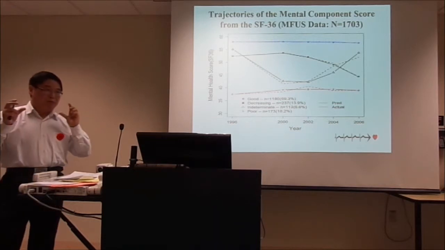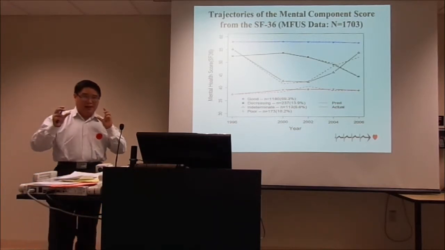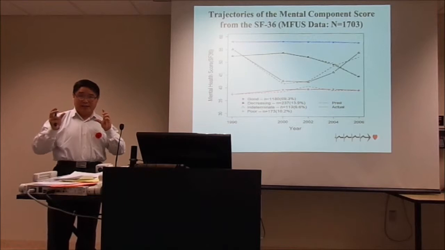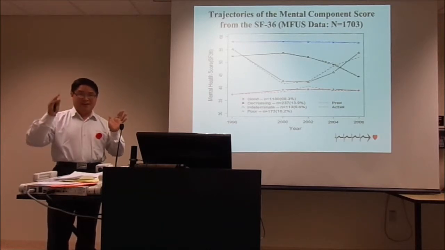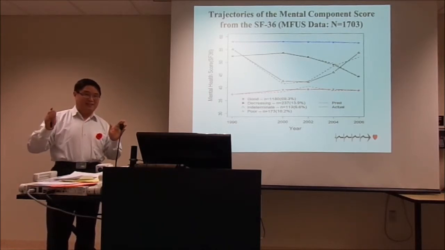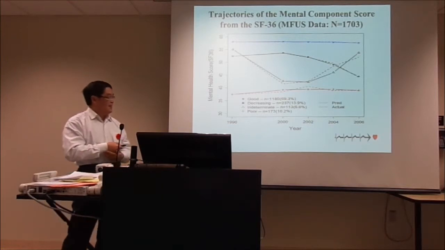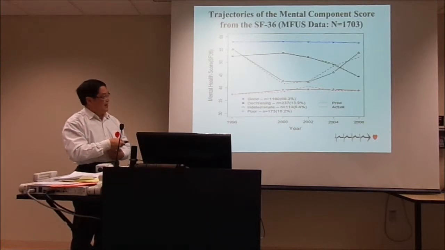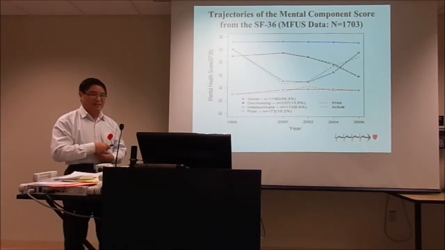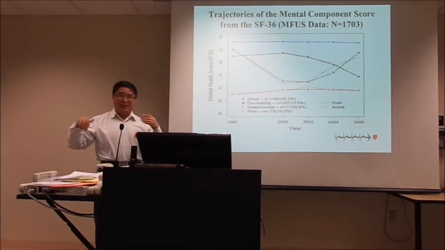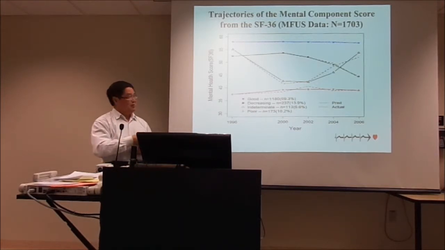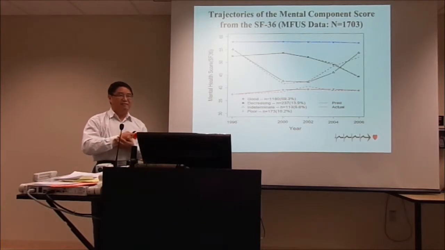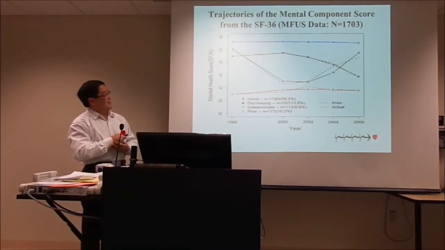Which group do you think will have the highest mortality rates within those 10-year windows? Probably you are saying this group, right? They have overall poor mental health. Then which group has the lowest mortality rates? You might think it's that group. I will show what the data tells us.